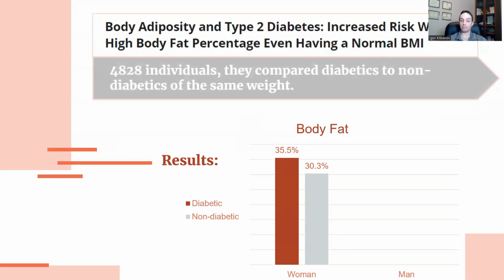So the average diabetic woman of normal weight had a body fat percentage of 35.5%. The average woman of the same weight who is not a diabetic had a body fat of 30.3%. The average diabetic man of normal weight had a body fat percentage of 25.2%. The average non-diabetic man of a normal weight had a body fat percentage of 19.9%. So that tells us that it's not just about the weight. In fact, weight doesn't make a heck of a lot of a difference. It's really about the body fat percentage.